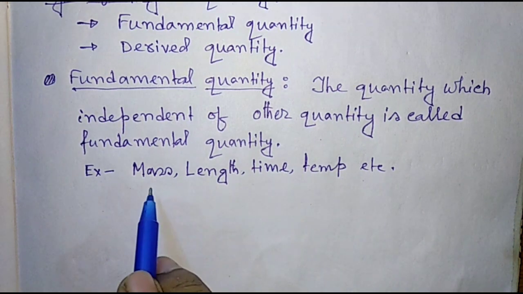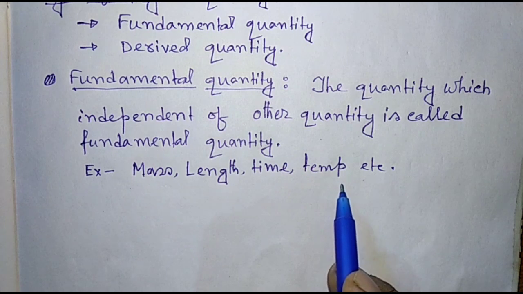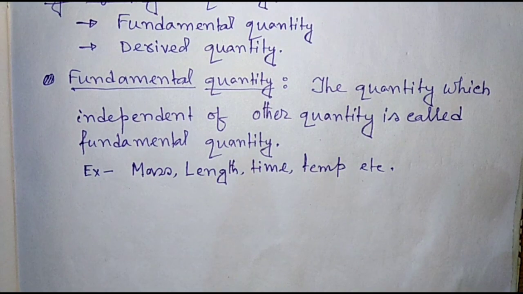Those quantities: mass, length, time, temperature, current, luminous intensity, are independent of other quantities; they are individual.